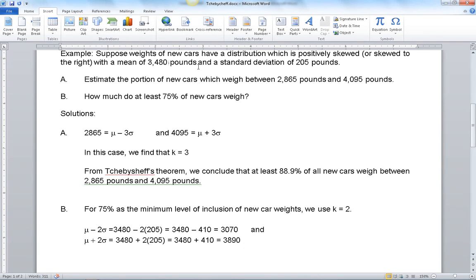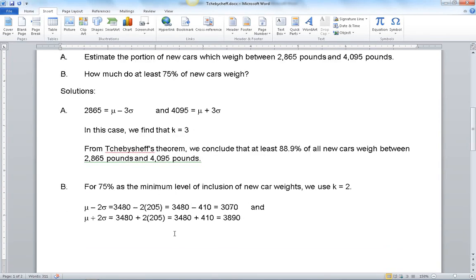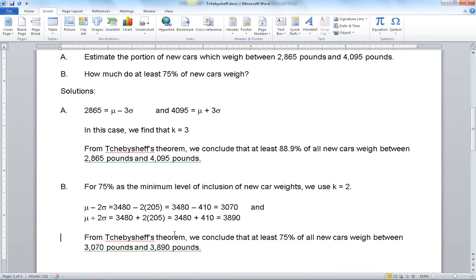3,480, subtract 2 times 205. So when you do that subtraction, you get 3,070. Then go back and add 3,480 plus 2 times 205, and you come up with 3,890. So then what I can do is say that according to Chebyshev's theorem, at least 75% of all new cars weigh between 3,070 pounds and 3,890 pounds.